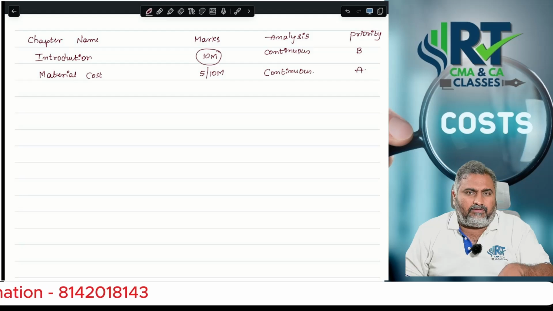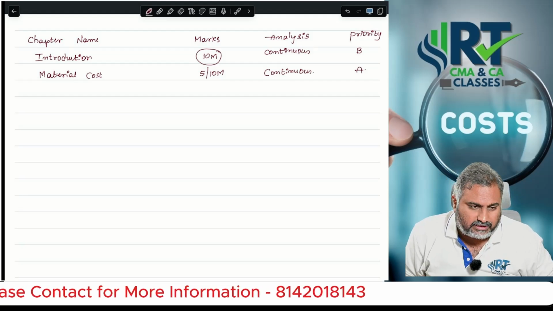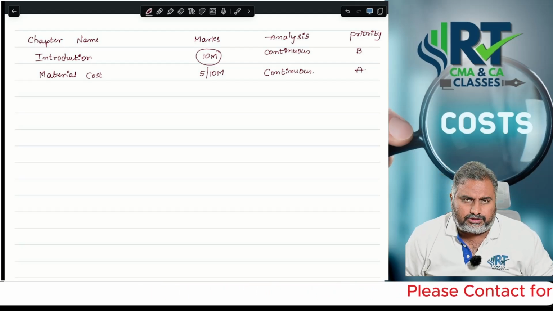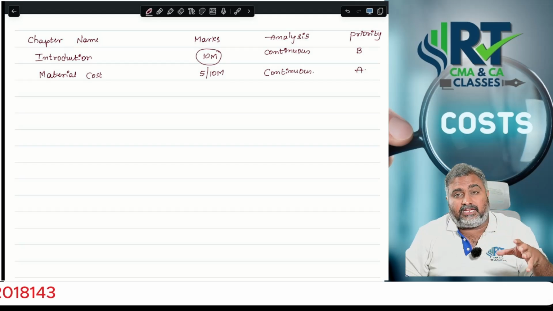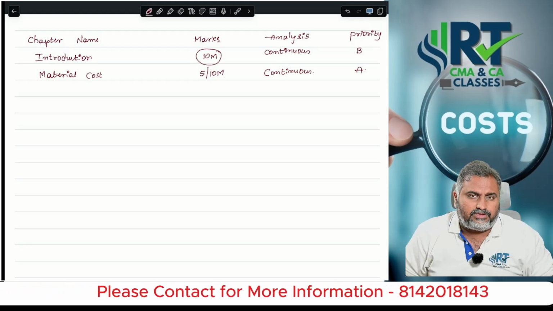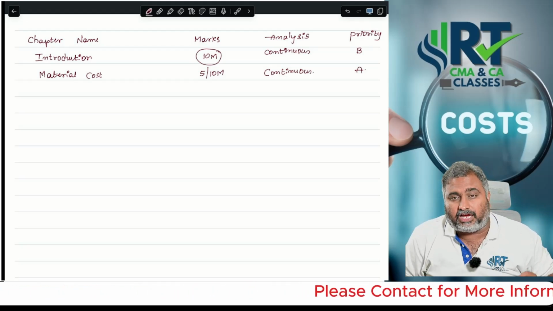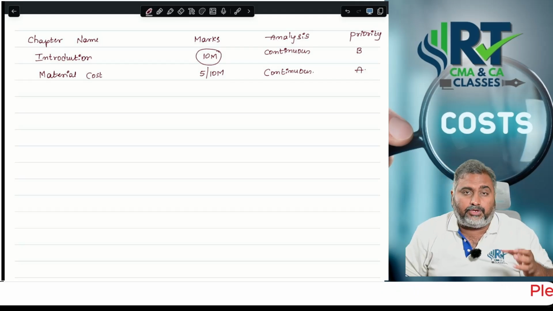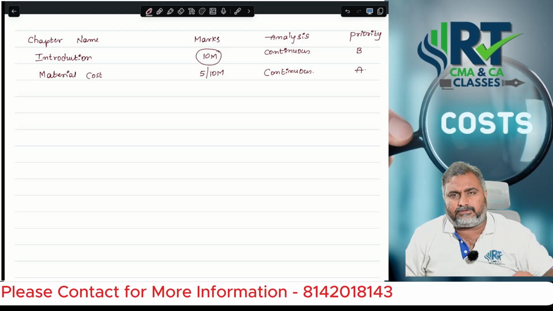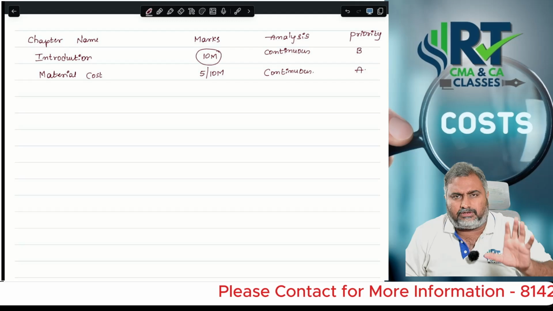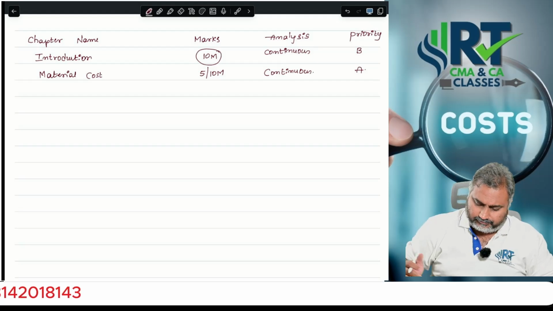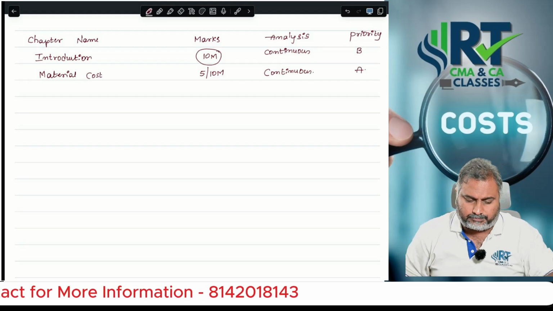That's the reason for my advice: focus on that question. And students who are very interested to solve some more questions, check the old CA Intermediate practice manuals available with you. There was one beautiful question there, IPL Limited. So you can go through that question, and in the recent mock test papers also, one question of the same category was provided. Just go through these particular aspects. That is regarding material cost.